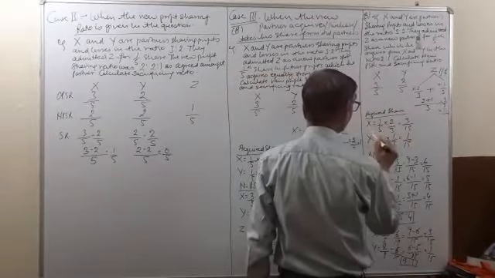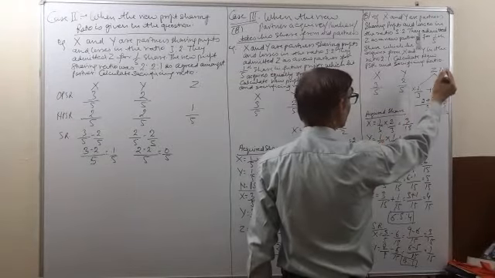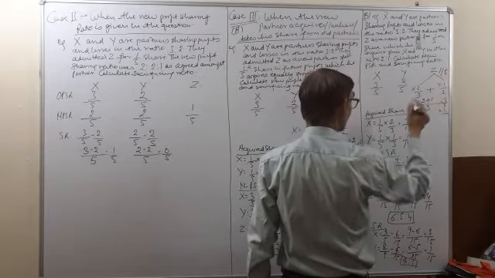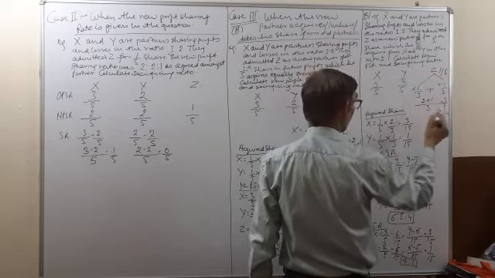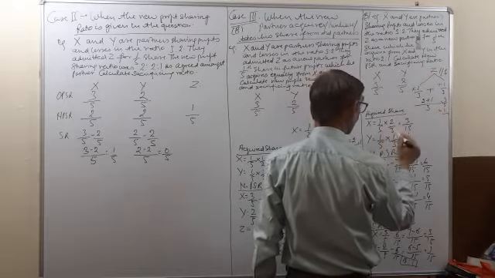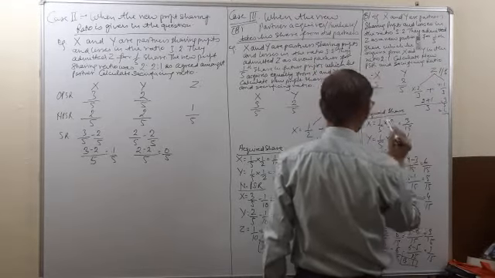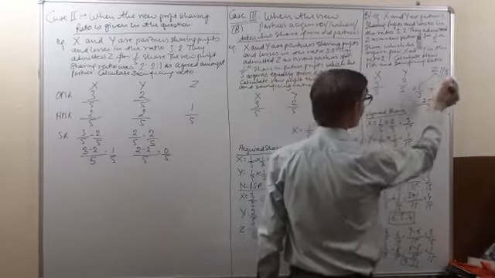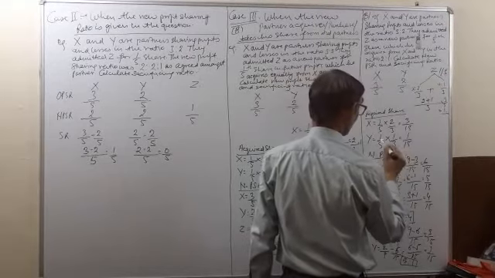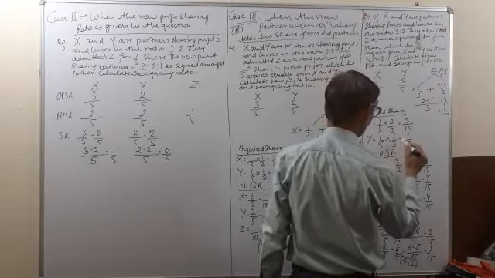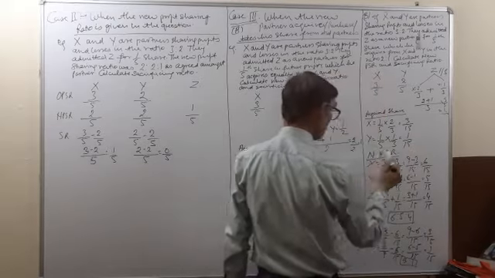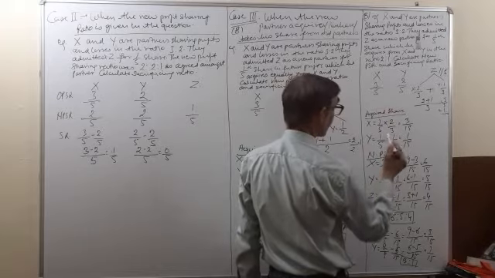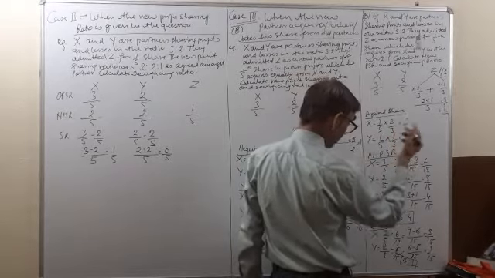So X has given his share. Z has taken his 1/5 share from X in the ratio 2/3. So 1/5 into 2/3 is equal to 2/15. Z has taken 2/15 from X. From Y, for his 1/5 share, he has taken 1/3. So 1 by 5 into 1 by 3 is equal to 1 by 15. So the new profit sharing ratio is, for X, the old ratio was 3 by 5 and he has given 2 by 15 to Z.